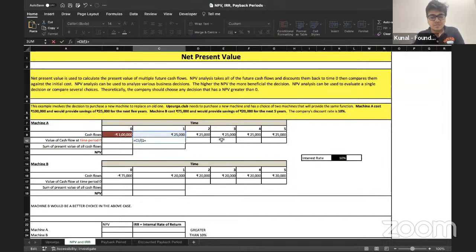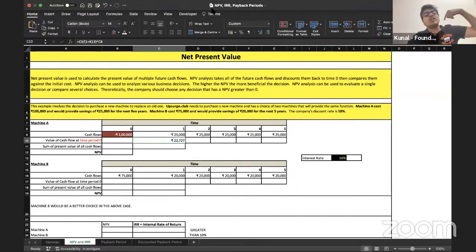1 plus what is the discount rate? The discount rate is 10%, so 1 plus 10% to the power 1. Why am I doing to the power 1? Because I am discounting only one time. When you hit enter, you'll get this answer, 22,727. What does it mean? The value that was going to be 25,000 at the end of year 1,